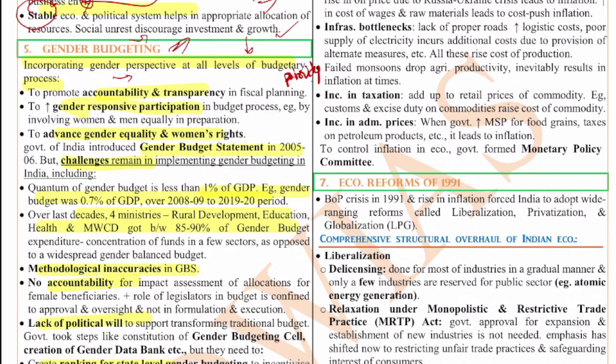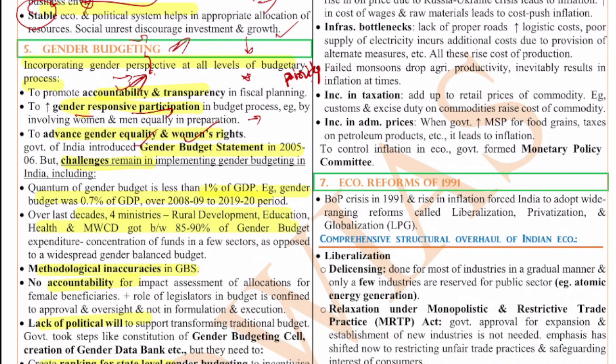Gender budgeting is to promote accountability and transparency in fiscal planning. This is to increase gender responsive participation in the budgetary process, for example, by involving both men and women in the budget making. Also to advance gender equality and women's rights. The Government of India has introduced this, right? But the challenge remains. What are the challenges that remain?